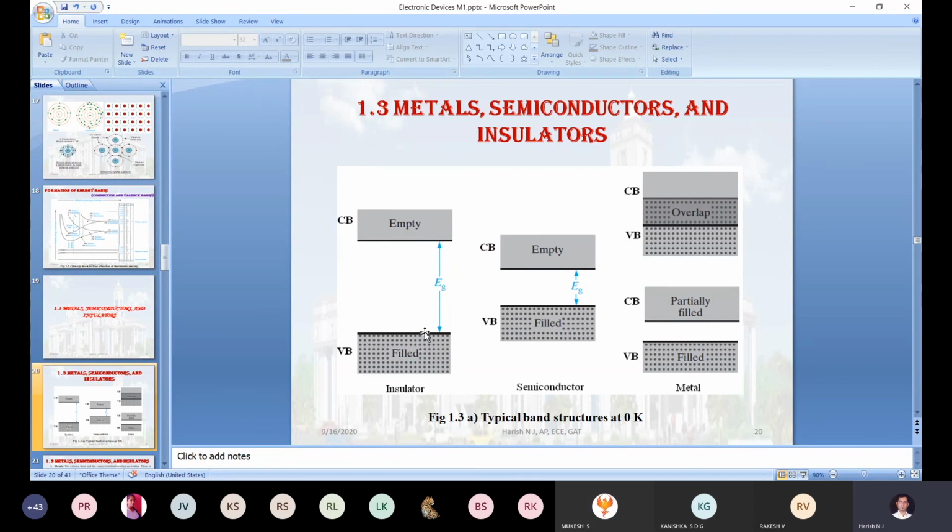The energy gap between the valence band and conduction band is greater than 3 electron volt, correct? So how much energy do you have to give to the electron for jumping from this band to this band? More than 3 electron volt. But what is the limitation of the energy acceptance level of the electron? It is only 2.5. If you want to give more than that, that system will be burnt out.